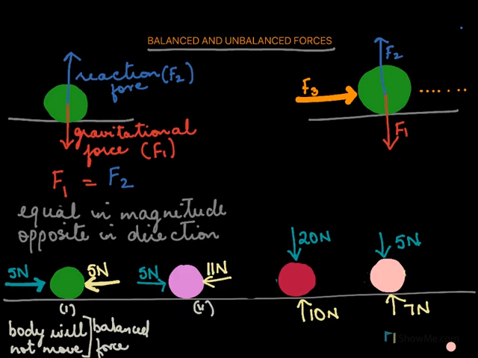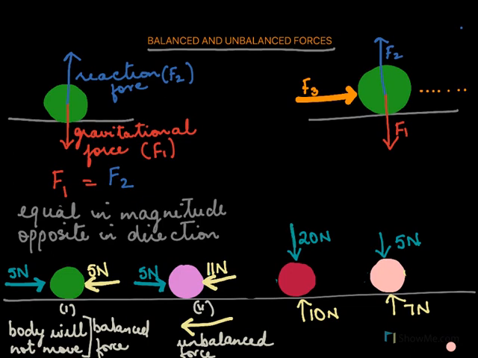Now in the second example, here we have 5 newtons. However, in the opposite direction we have more than 5 newtons. We have 11 newtons. So the body will be moving in this direction. This is an unbalanced force, not equal and opposite. And because it is an unbalanced force, the body begins to move.